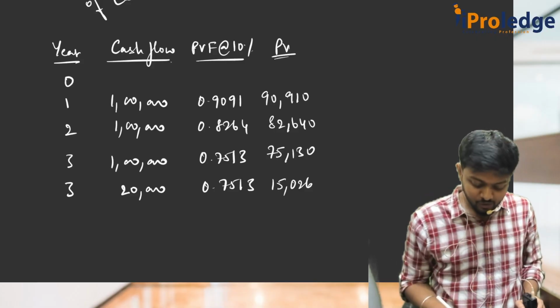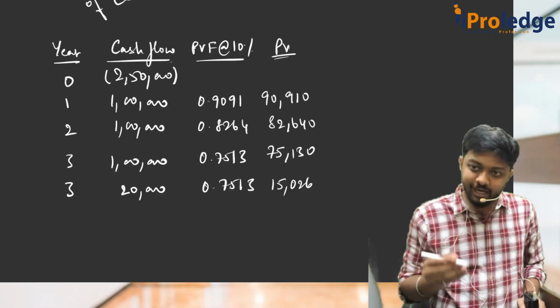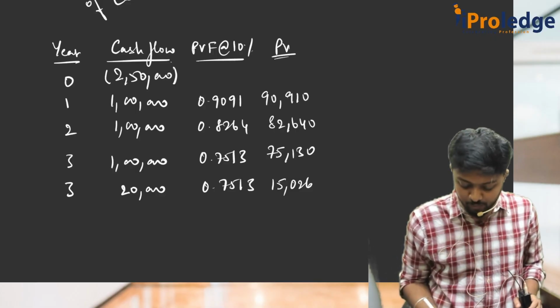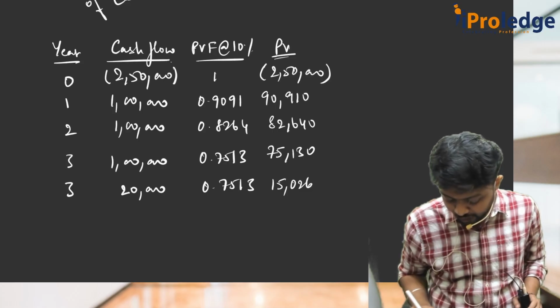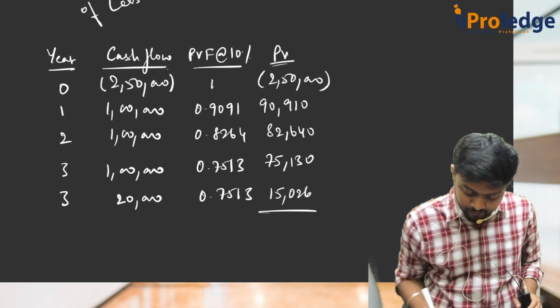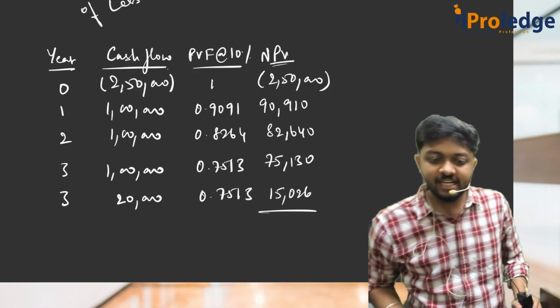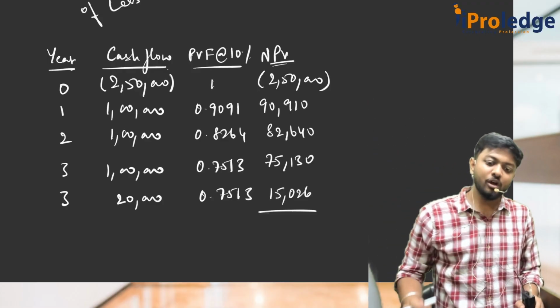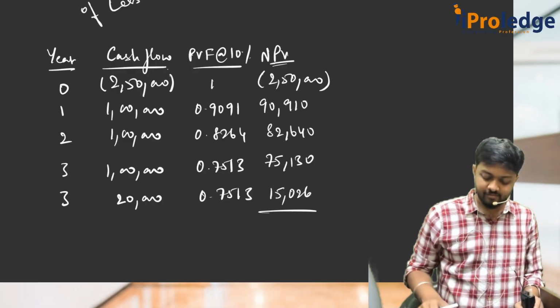So how much is the outflow? It's 2,50,000. That is already at present value, so I'll put it as 1. So 2,50,000. So can you tell me what is the NPV? If you take the total of that column, whatever you get, that itself is the NPV. Correct? Because what is NPV? PVCIF minus PVCOF.